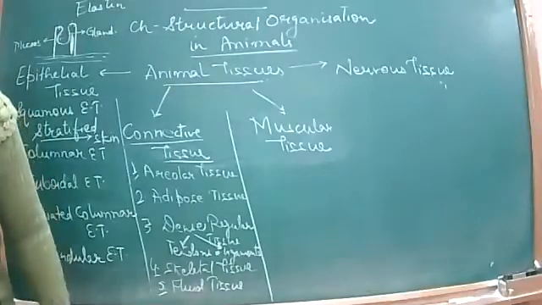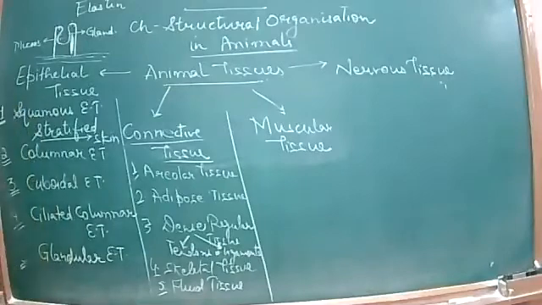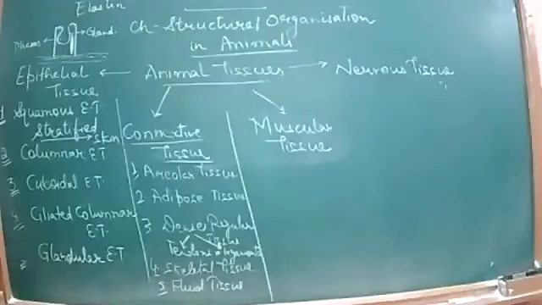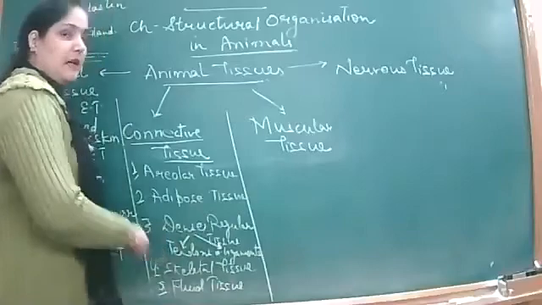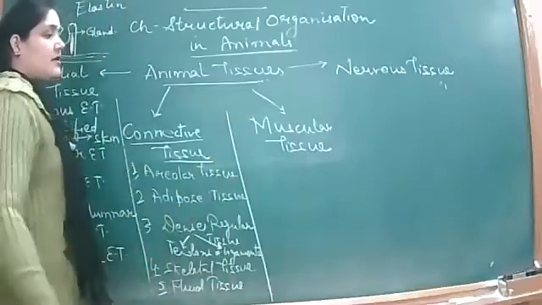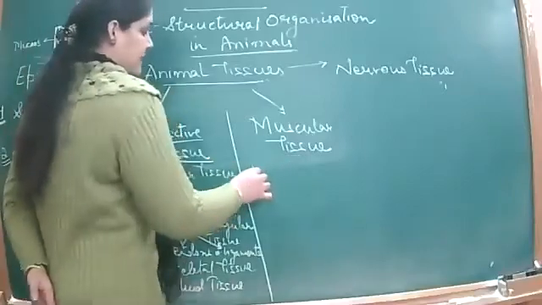Fats are present more in lymph or blood? Lymph. Fats are more in lymph, and proteins are more in blood, okay? Coming to the muscular tissue further, of three types we have studied.